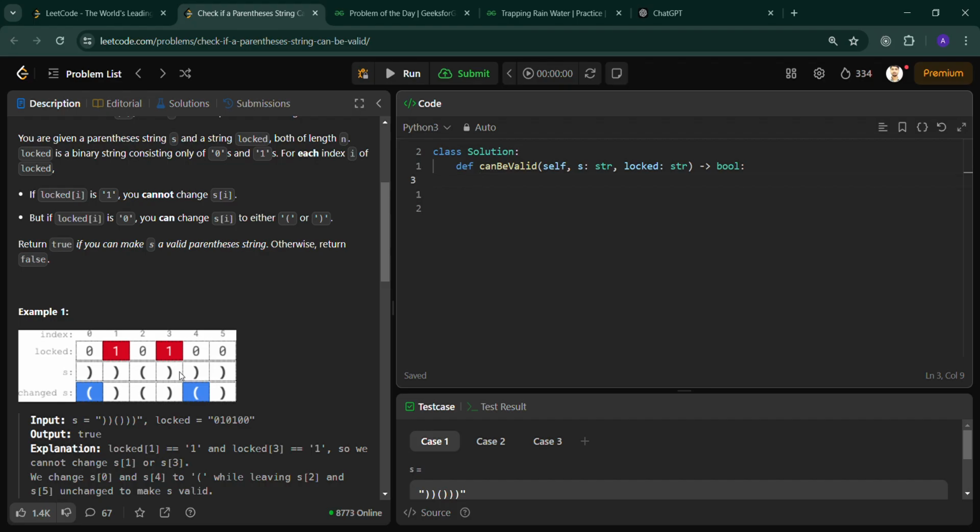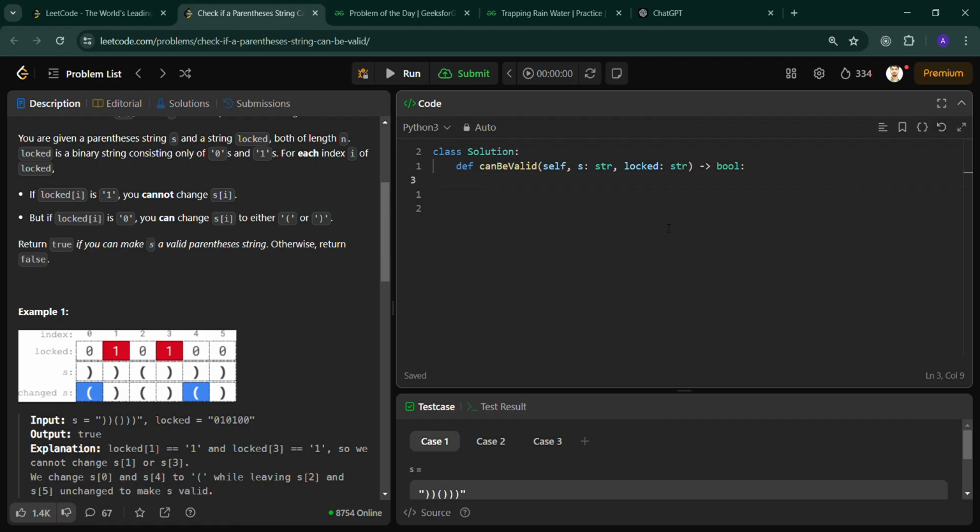And if we have more open brackets, but we can change those characters, like this 0 we can change to a close bracket, then it is also fine. But in other cases, if we have more open brackets than the sum of unlocked plus close brackets, then we can return false. So let's start this question.